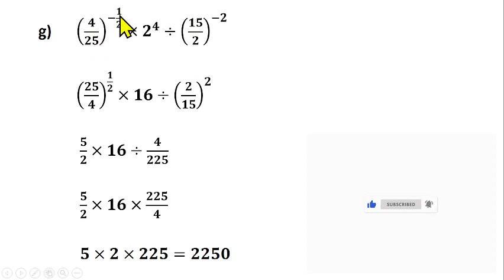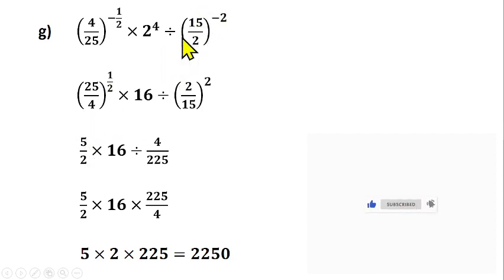The raised to power half means square root. So you're having the inverse of square root of 4 over 25, because of this minus here. What if you inverse this? If you inverse 4 over 25, what will it give us? 25 over 4. If you now find the square root of 4, what is it? 2. Square root of 25 is 5. So that should give us 5 over 2, which is what you're having here.